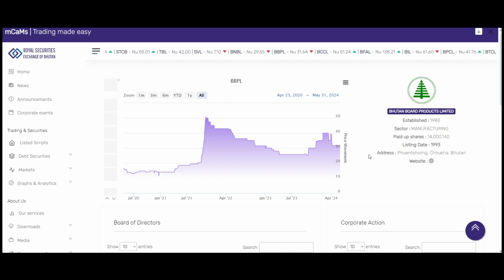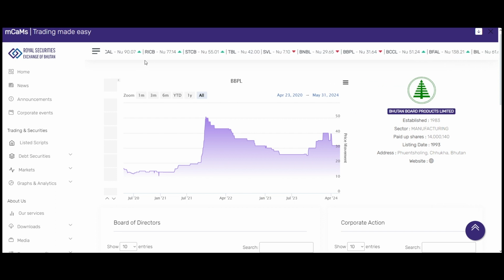One interesting question we usually get is that we don't really have a candlestick kind of graph on our website here. Why is that? We have tried to make it as basic as possible for the user to just get a highlight of the performance of the company with respect to its price movement. The other charts are for more sophisticated users, which we thought is not of much use to the general investors that we have. So we have kept it as simple as possible, so that it gives a very quick reference of how the company is performing over a period of time.